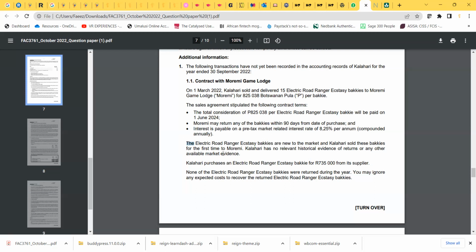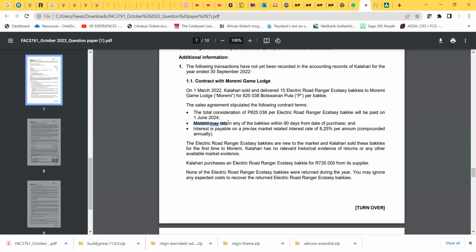So this here is extremely, extremely important. This impacts the return policy. When you have a return policy, IFRS 15 basically wants you to recognize revenue based on what you expect you will receive.